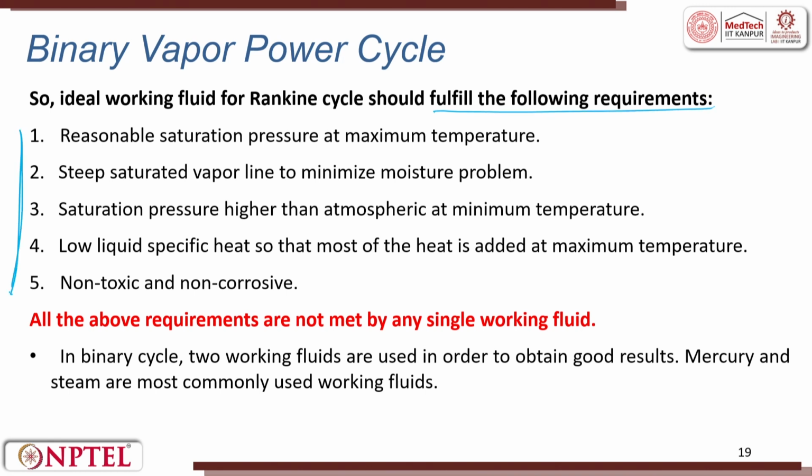All these things are very important. Reasonable saturation pressure at maximum temperature. Then a steep saturated vapor line to minimize the moisture problem. Saturation pressure higher than the atmospheric pressure at minimum temperature, and then low liquid specific heat, so that most of the heat is added at maximum temperature. Non-toxic and non-corrosive working fluids you have to consider. You can change the pH of water by adding something, moving towards acidic or basic. You can do all those things, but you try to bring in a non-toxic and non-corrosive fluid.